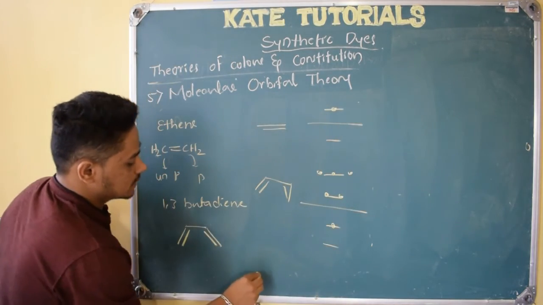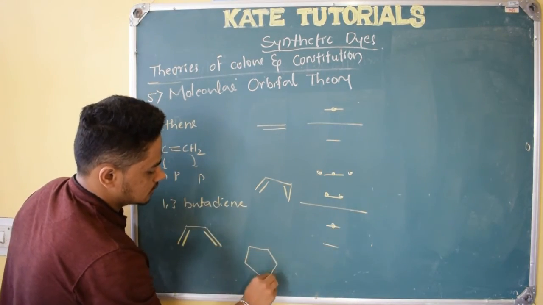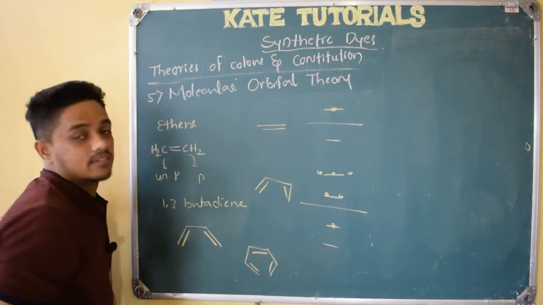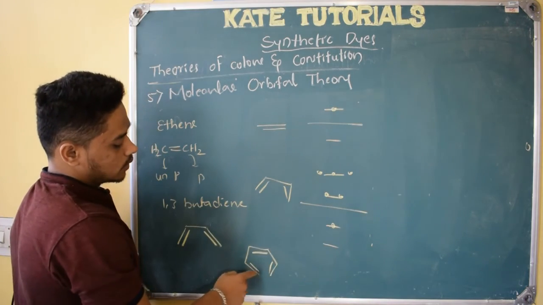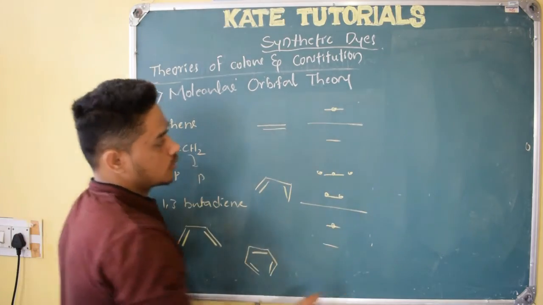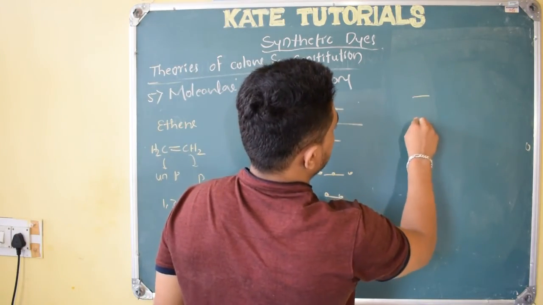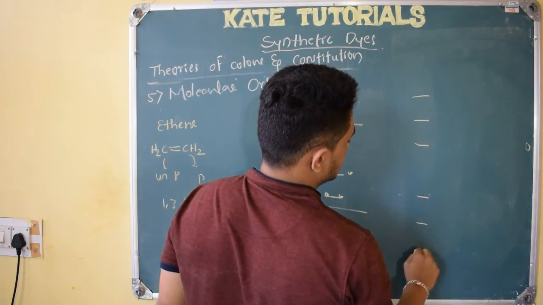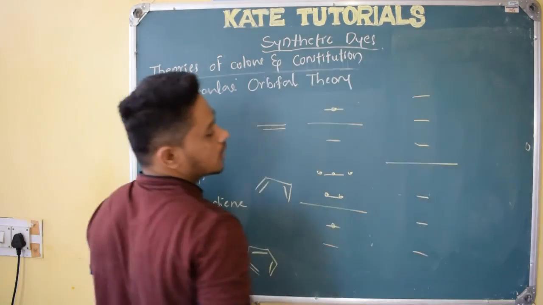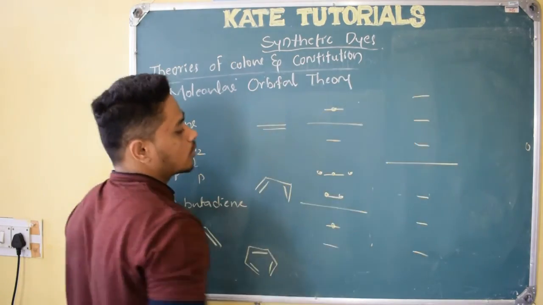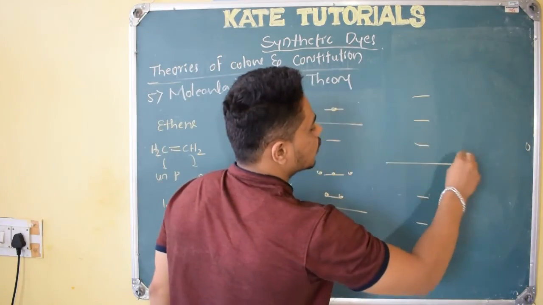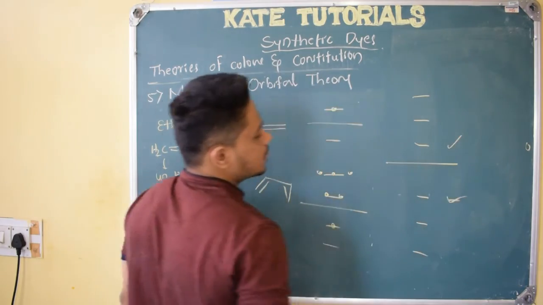If I come to this, what is this? Hexatriene, right? So 6 carbons, 1 2 3 4 5 6. So you need to draw 6, in which 3 will be bonding molecular orbitals and 3 will be anti-bonding molecular orbitals. This will be HOMO, this will be LUMO, right?